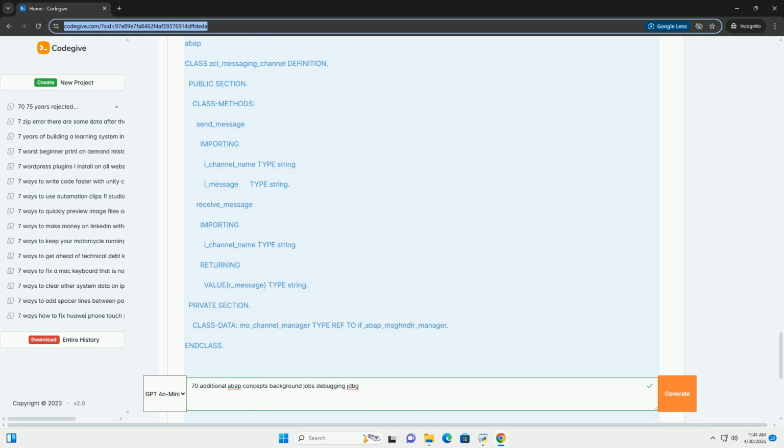Relevance to background jobs: AMDP can be used to perform complex data transformations or calculations in the database within a background job, reducing the load on the ABAP server.